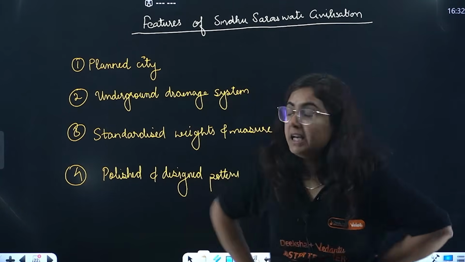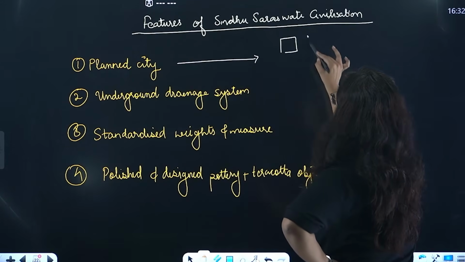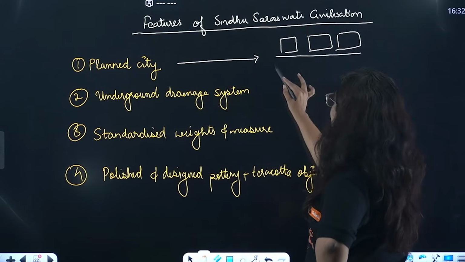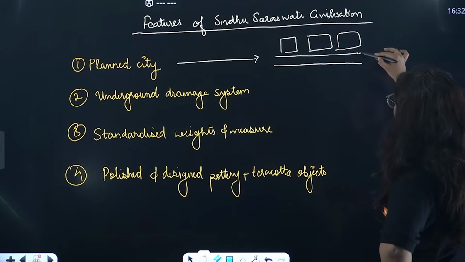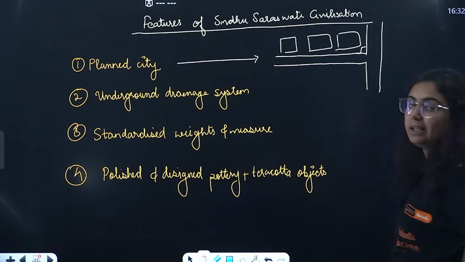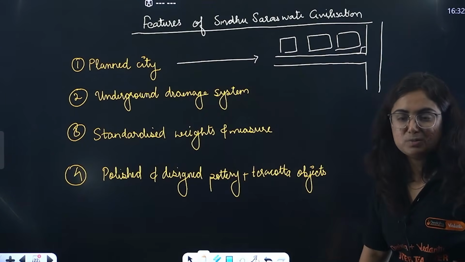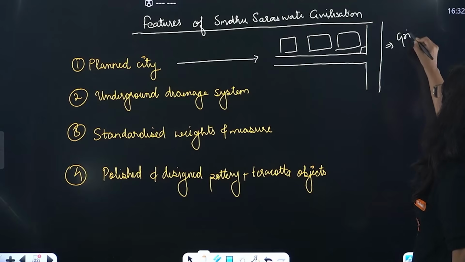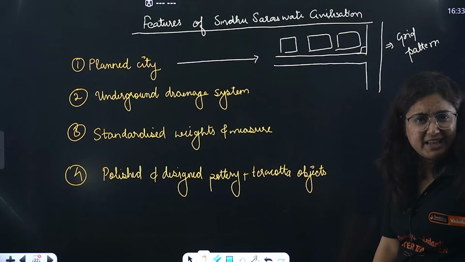By planned cities, it means that, see, this is a house, this is a house, this is a house, right? A road is passing by this house. Now the road ends, connecting to another road. Whenever a road connected to another road, it was always at 90 degrees. Now the lanes are zigzag, the so-called planned cities by the Britishers. So this is known as grid pattern. This was known as what, my dear students? Grid pattern. Crazy, isn't it?